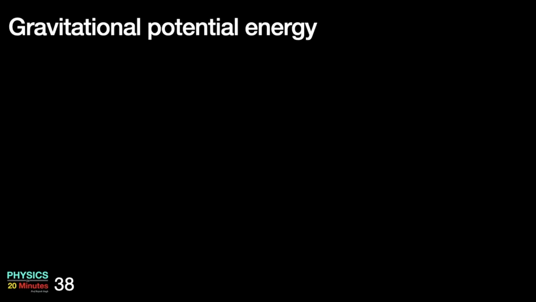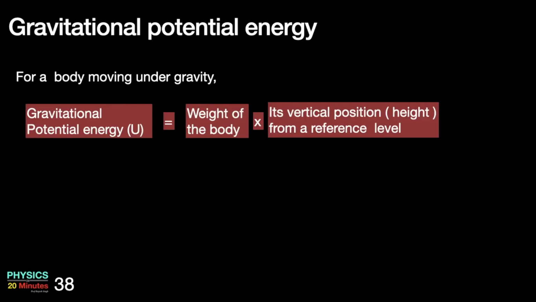So that brings us to the definition of gravitational potential energy. For any body which is moving under gravity, the gravitational potential energy can be defined by this formula. If I denote gravitational potential energy by U, then it can be written as the weight of the body times its vertical position from a reference level.